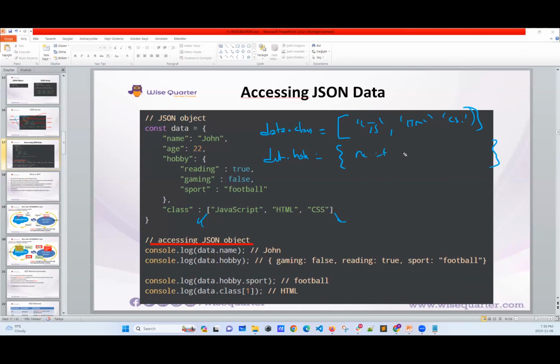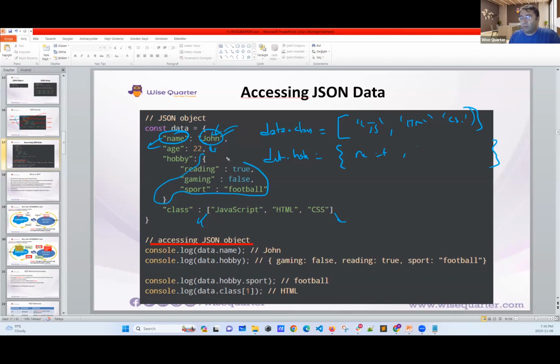Okay, if I read through data.name, then I just receive John. John, yeah, that's all. You are going to receive this one. Meaning I can have any data type inside my JSON object. Yes, but the keys should be strings. Values can be anything, even a number, even an S object. Let me think. But the S object should be JSON. Otherwise, no, it cannot be.